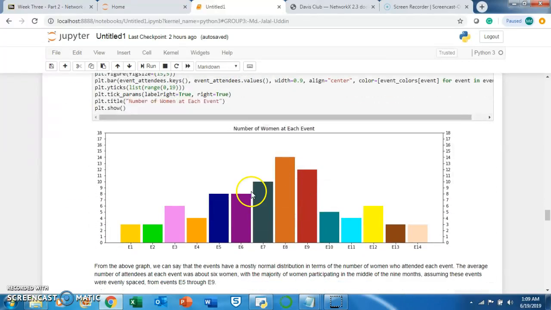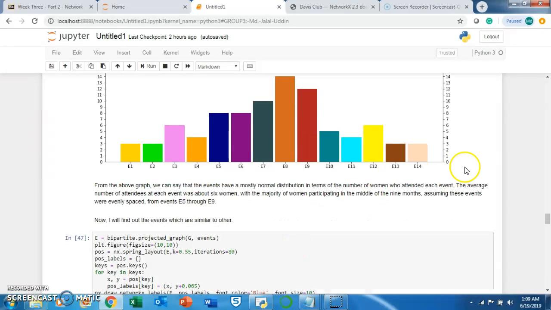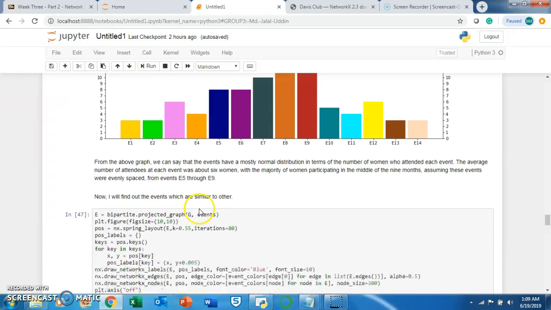There is another graph, the number of women in each event. In event 8 there are 8 women. You can see this is normally distributed. The average number of women attending each event is 6, and the most is 8. The majority of the women participate in the middle of the 9, assuming that the events were evenly spaced.